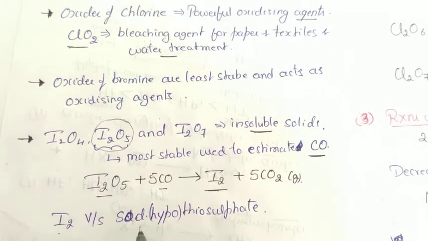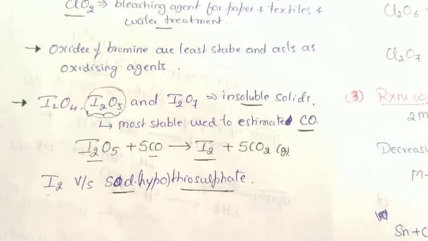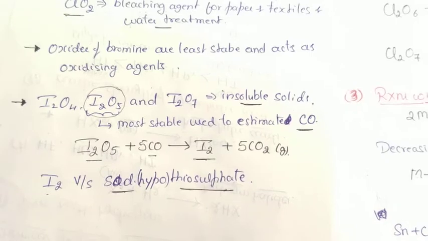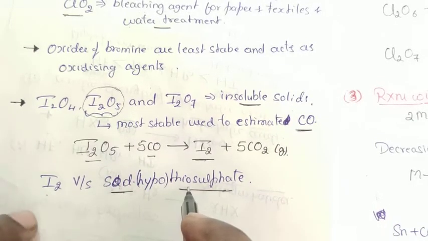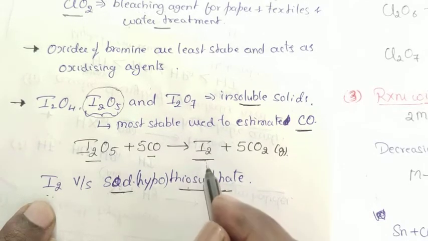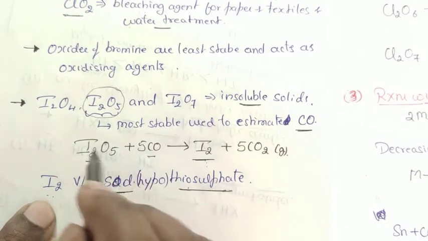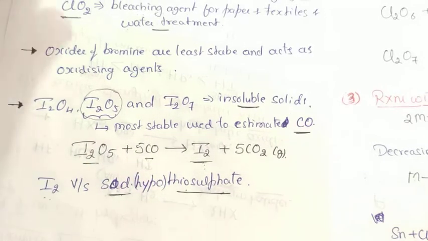The liberated iodine is treated with sodium thiosulfate. Means, it is titrated against sodium thiosulfate. The amount of sodium thiosulfate consumed is exactly equal to the amount of iodine liberated, which is exactly equal to the amount of this compound that reacted with the carbon monoxide.